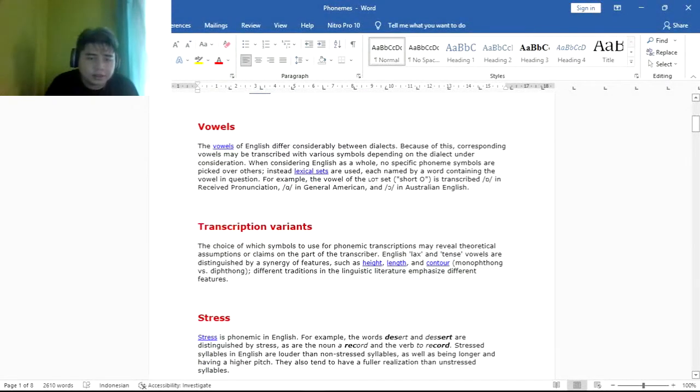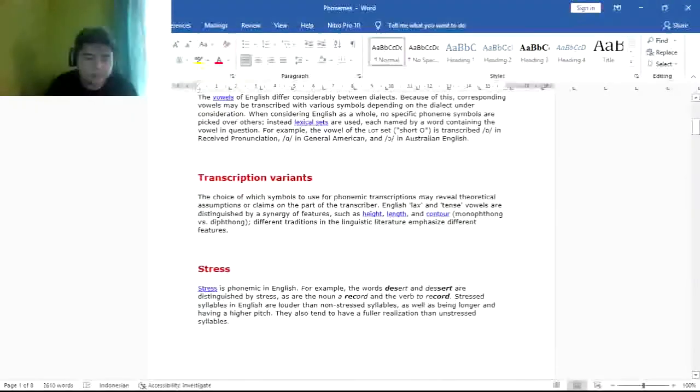Transcription variants. The choice of which symbol to use in phonetic transcription may reveal theoretical assumptions or claims on the part of the transcriber. English lax and tense vowels are distinguished by a synergy of features such as height, length, and contour, or monophthong versus diphthong. Different traditions in linguistic literature emphasize different features.